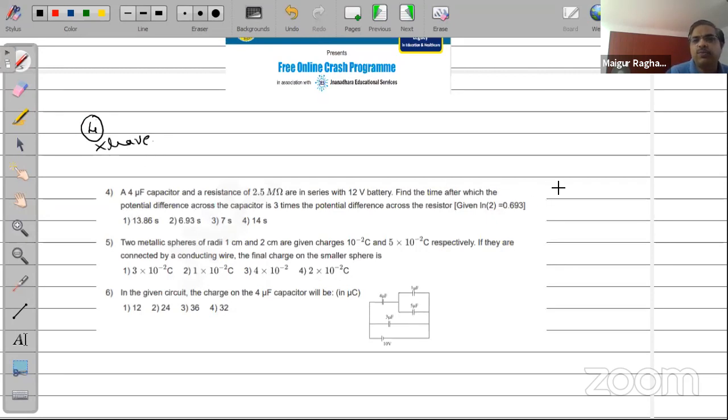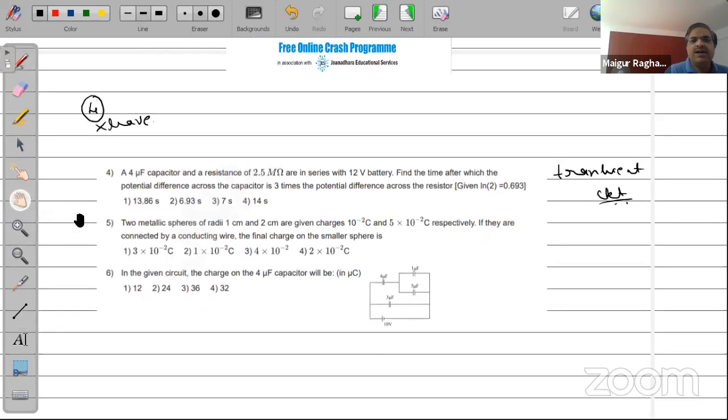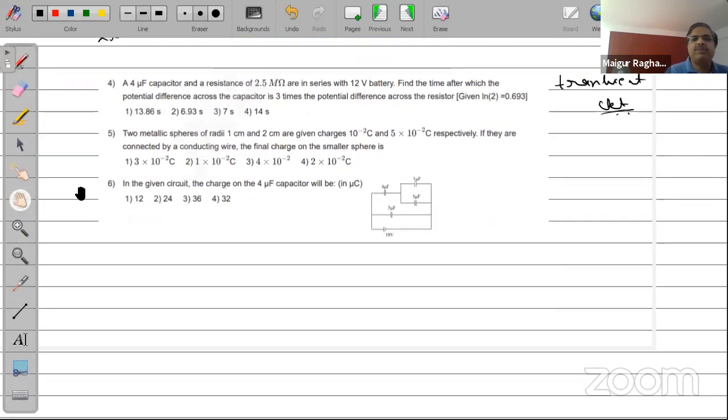This basically corresponds to what is called the transient circuit. The best way would be to do it after resistor, but even if you leave it out, it shouldn't be a big issue. So I'm not going to really worry about the fourth one. Only if time permits, I'll do it in the end. I don't want to waste much of my time on that question right now.